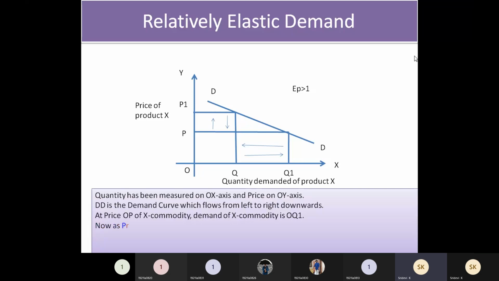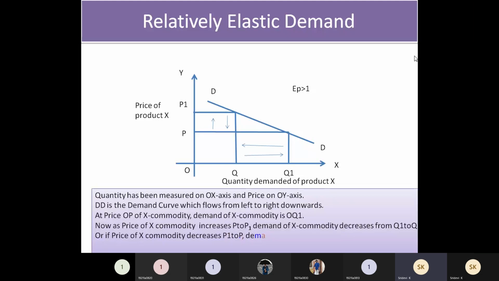While drawing the graph, you must be very careful to keep in mind the gap between the price and the quantity while explaining this. So in the case of elastic demand, you show more change in the quantity than the change in the price. So this is represented by EP greater than 1 in case of relatively elastic demand.